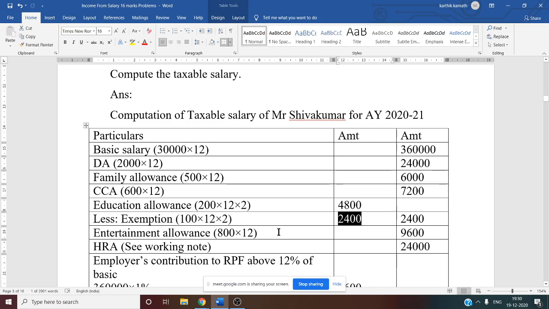This amount you have to deduct from the original amount of educational allowance. So 4800 minus 2400, the final or remaining amount is 2400. You have to write it in the outer column. So that is the taxable amount.